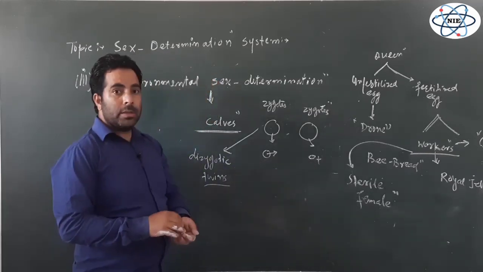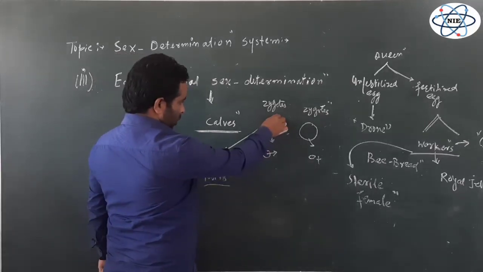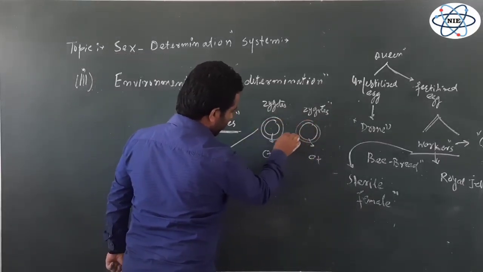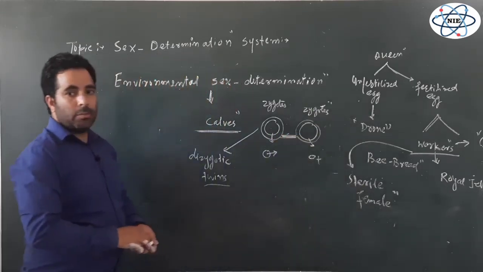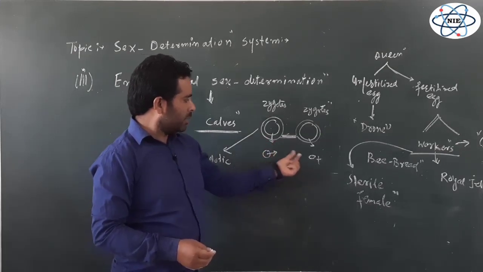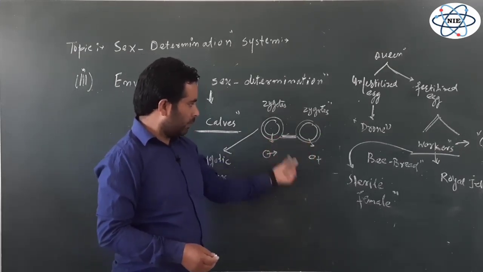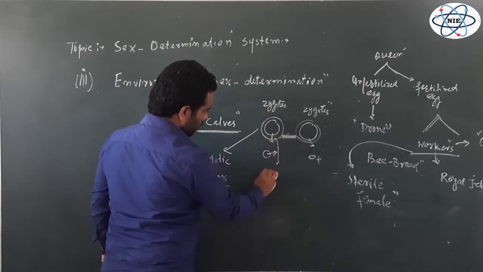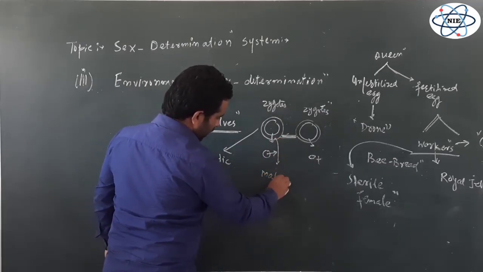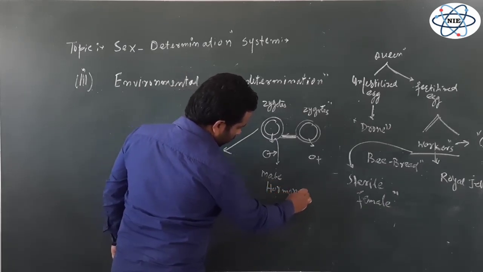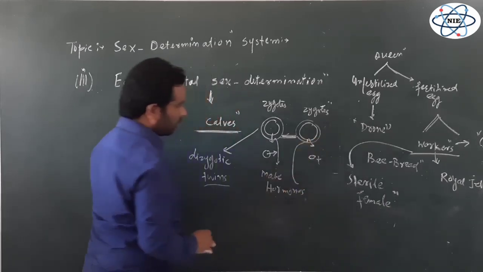But sometimes during the development, their fetal membranes come in contact with each other. The male comes in contact with the female by the fetal connections, and as a result some male hormones are transferred to this female.